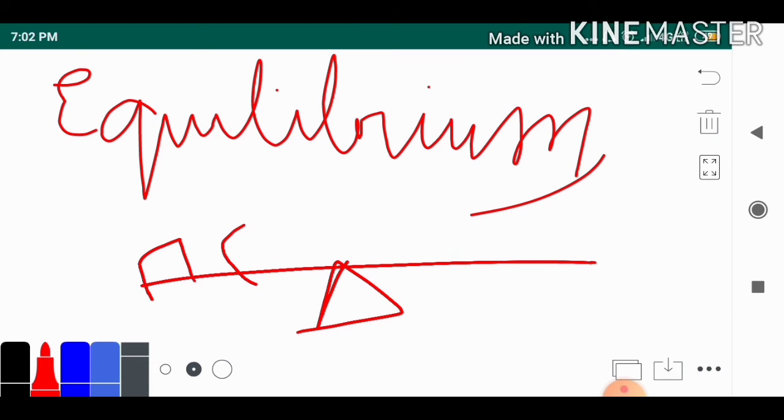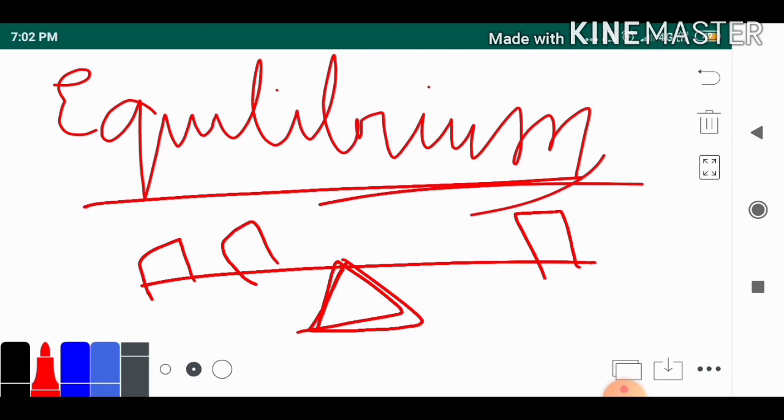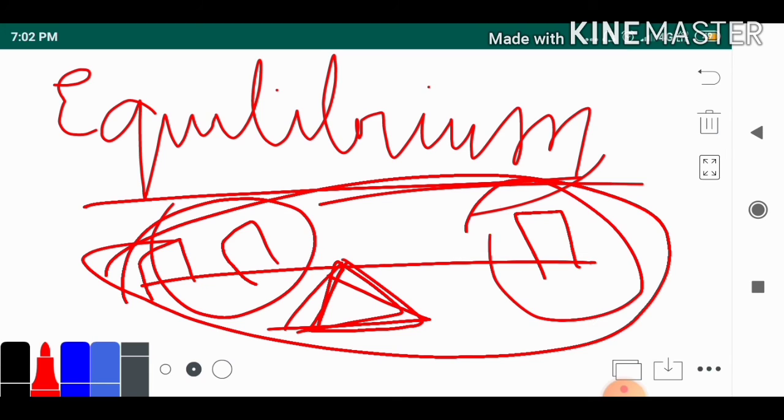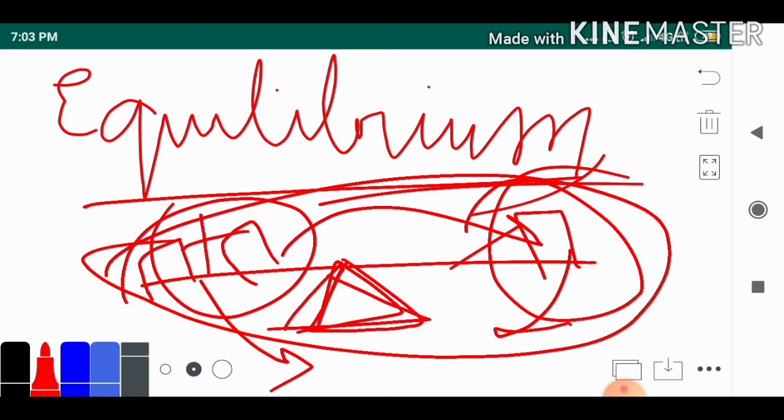So this is 1, this is 1, this is 1. It's common sense that if this body is in equilibrium, then the total anti-clockwise moments will be equal to the total clockwise moments.